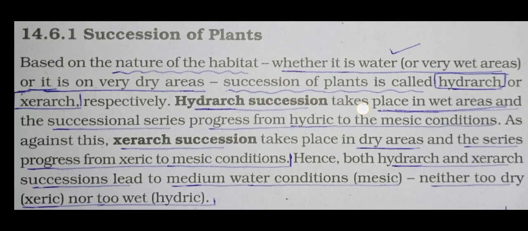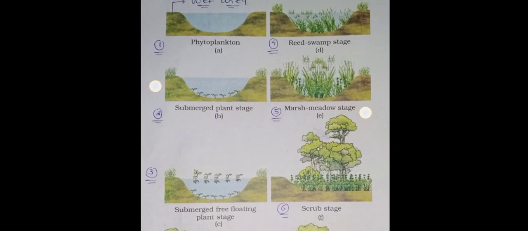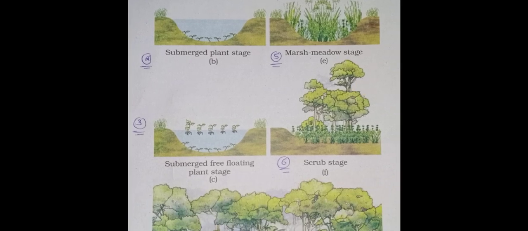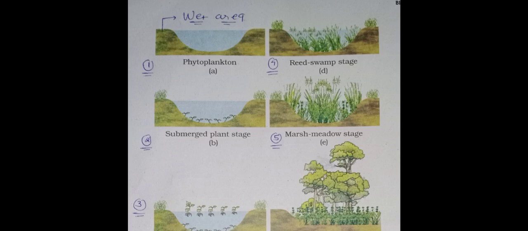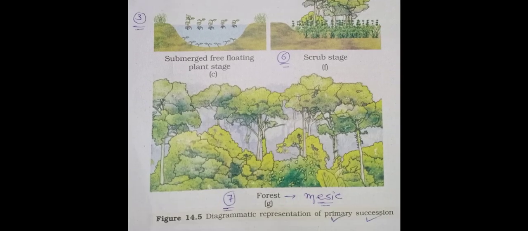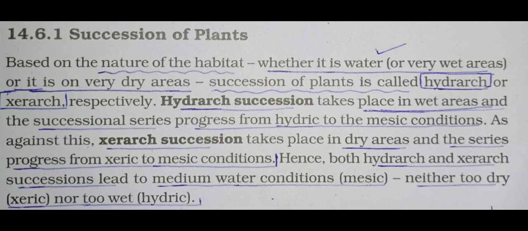Okay, so if this question is asked in the examination, then you will write only the names of these stages. You will not draw the diagram. You will write A, phytoplankton, B, submerged plant stage, C, submerged free floating plant, then D, swamp stage, then E, marsh meadow stage, F, shrub, and then the last one is G, forest. Okay, so you will only write the names. So finally this question of the succession of plants is completed here.